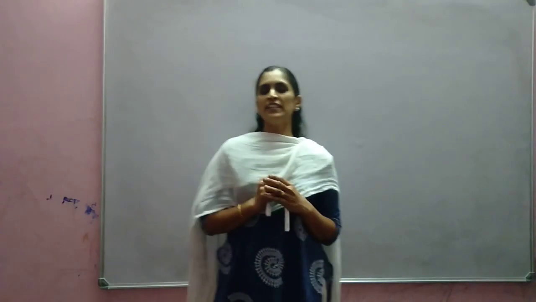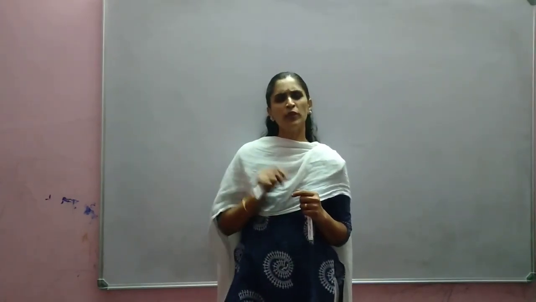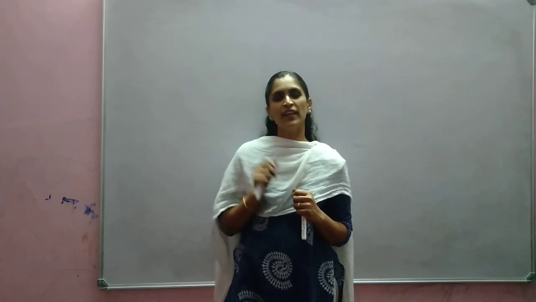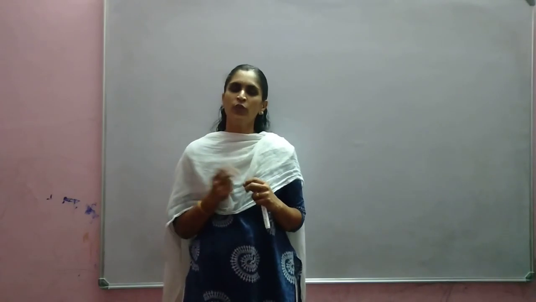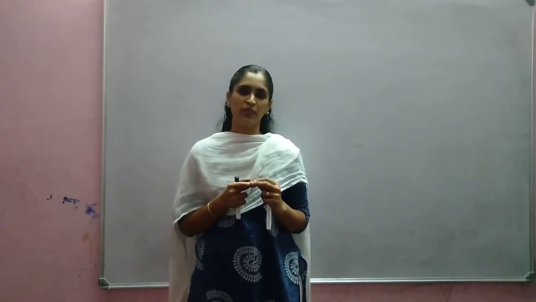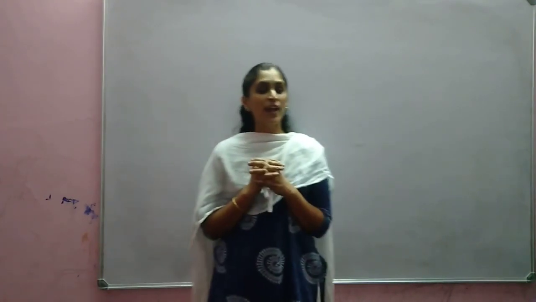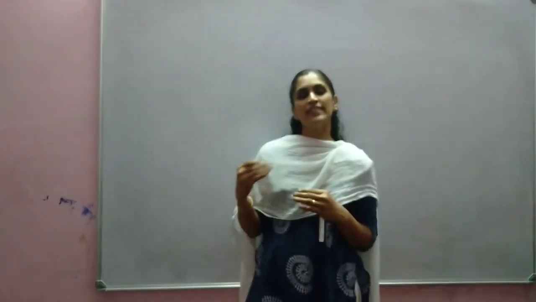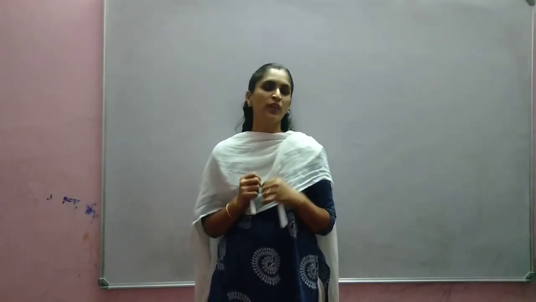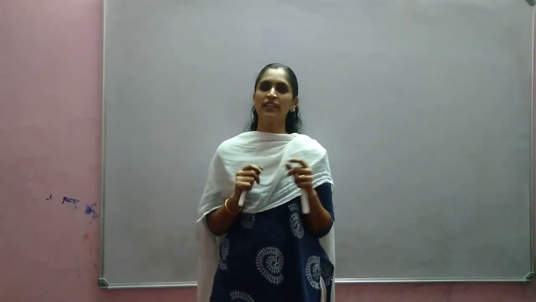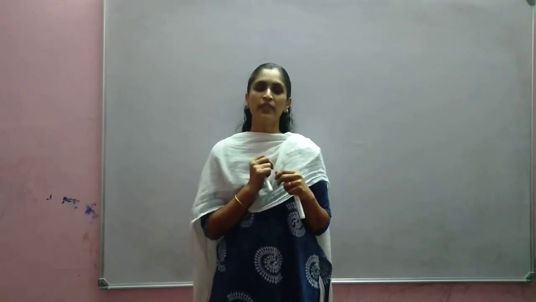So already we discussed free fall, an object falling under gravity. If we are dropping two objects, one lighter and another heavier, which object will reach first? No doubt the heavier object will reach first, because of air friction. But in the absence of air, or less air, or in vacuum, if we are dropping two objects, one feather and one stone, the two objects will reach at the same time.